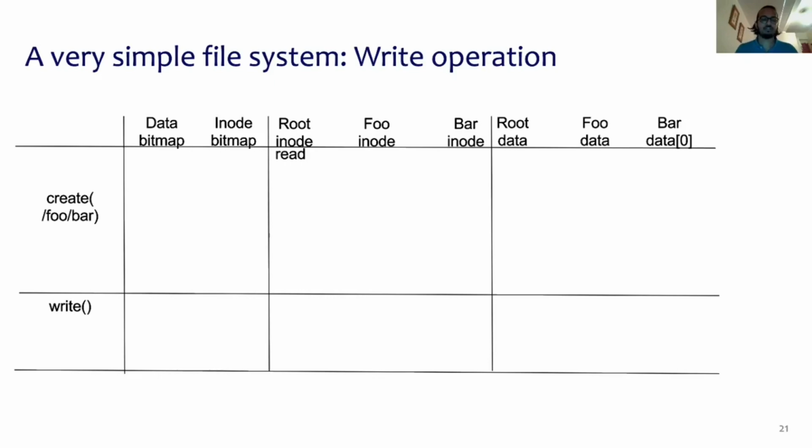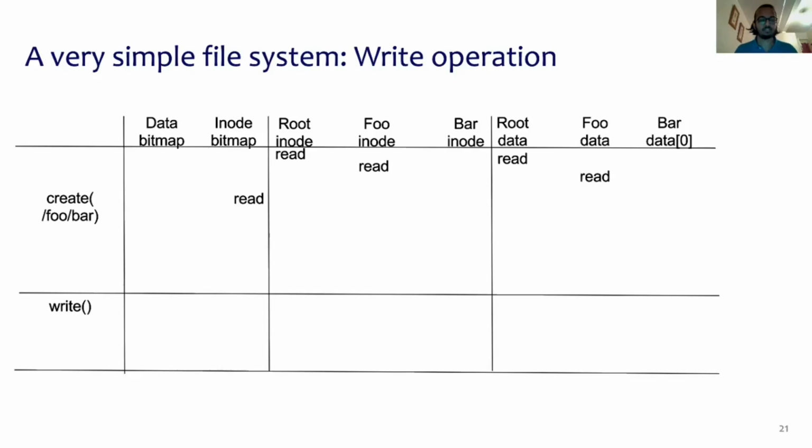So first we read in the root inode, and then the root inode again contains data pointers to the root data. So we read in the root data. Next we read in foo's inode, and then we read in foo's data.